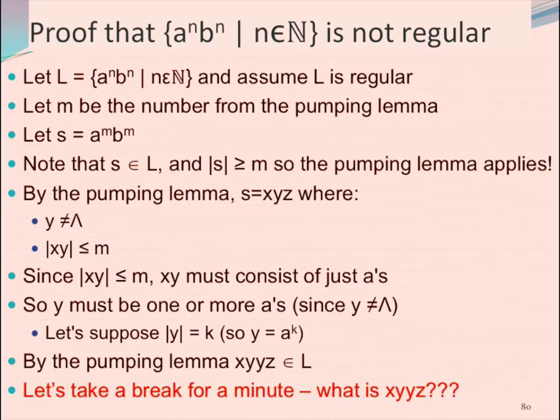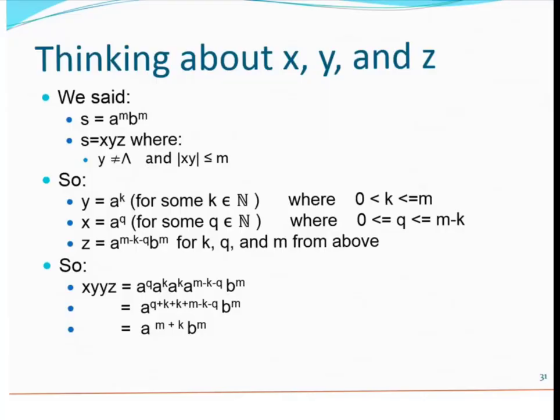Okay. Let's just pause for 1 second and let's think about what XYYZ is in this case. In order to figure out what XYYZ is, we need to think a little bit about what the X part, the Y part, and the Z part are, right? So we can figure it out. Let's just go back to what we know. We know that S is this string A to the M, B to the M, and that the X, Y, and Z parts concatenated together give us S. And we also know that Y is not empty, Y is not equal to lambda, and also the length of the XY part is less than or equal to M.